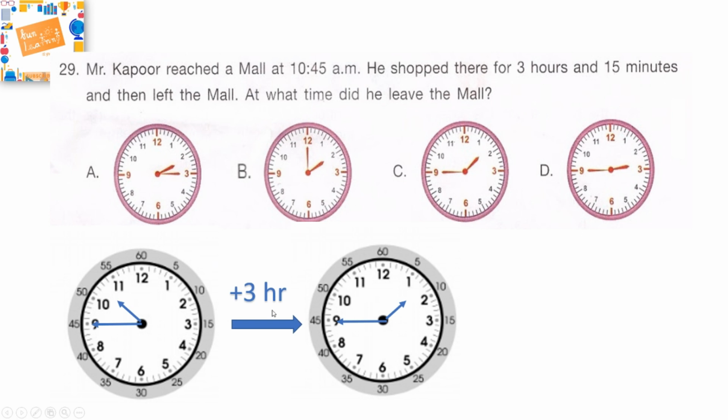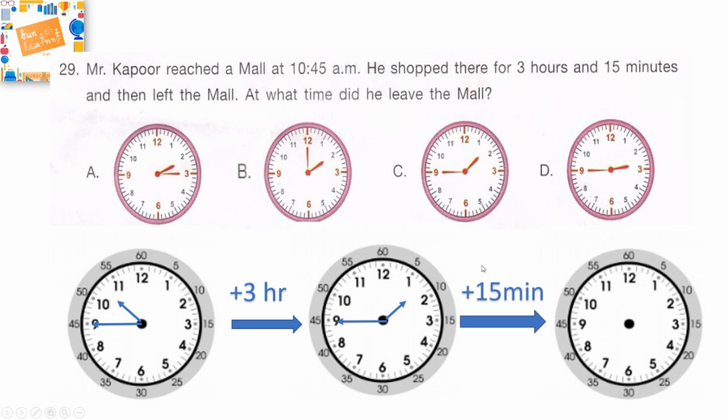Now he shopped for 3 hours and 15 minutes. So we have added 3 hours. Now we need to add an additional 15 minutes. So clearly from the clock, from 45 to 60 is 15 minutes. So if we move the minute hand from 9 to 12, we'll complete 15 minutes. Hence, the time at which he left would be 2 o'clock. So, the correct answer is option B, 2 o'clock.